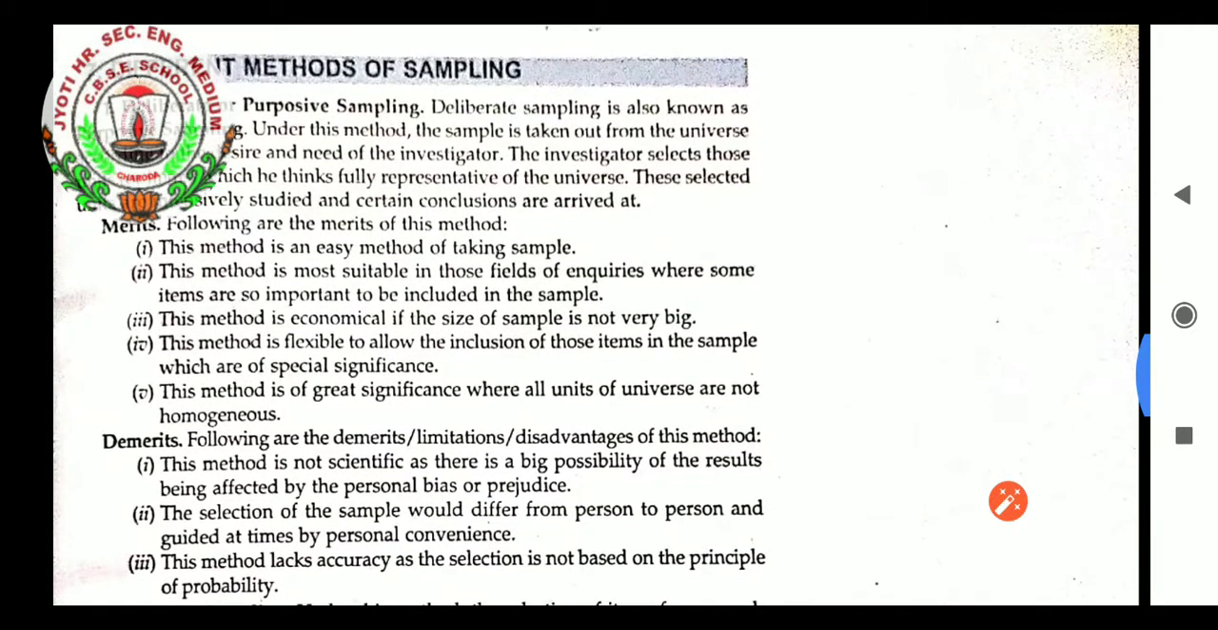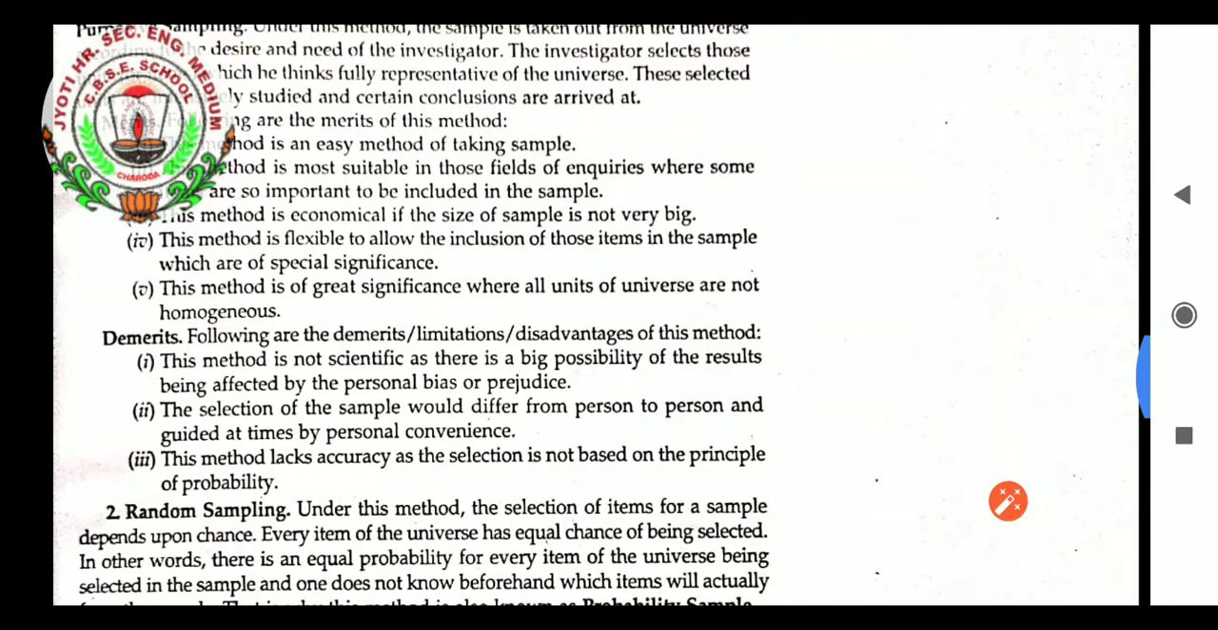Merits. Following are the merits of this method. This method is an easy method of taking a sample. This method is most suitable in those fields of inquiry where some items are so important that they must be included in the sample. This method is economical if the size of the sample is not very big. This method is flexible, allowing the inclusion of those items in the sample which are of special significance. This method is of great significance where all units of the universe are not homogeneous. So this is known as deliberate sampling.